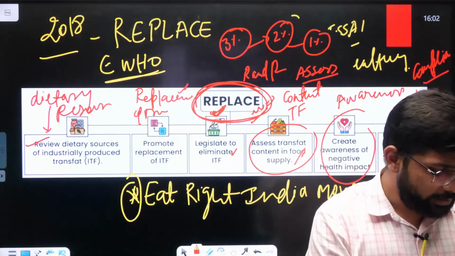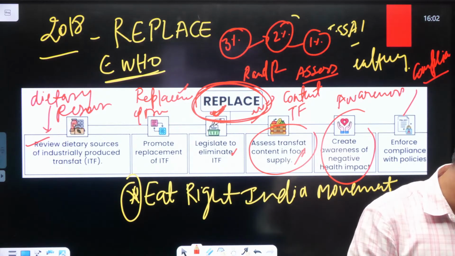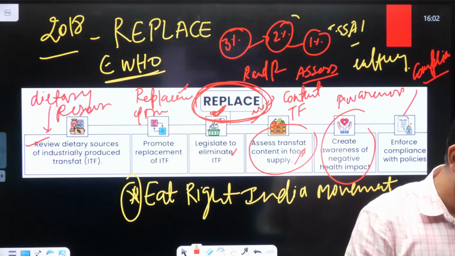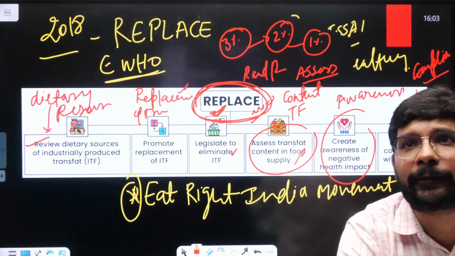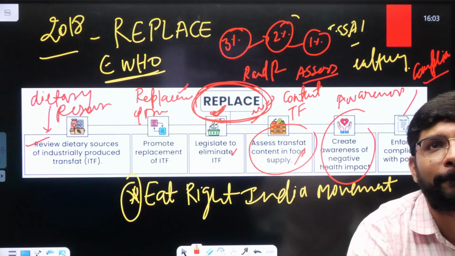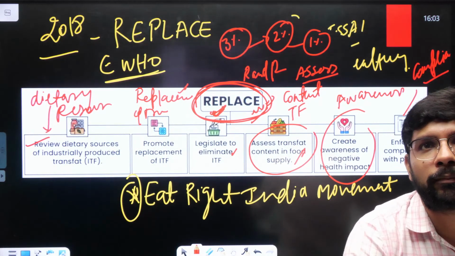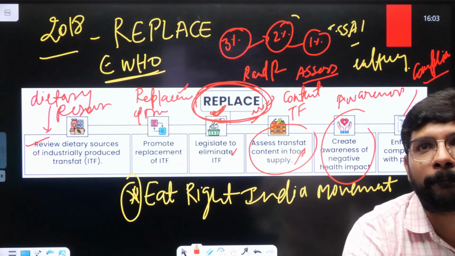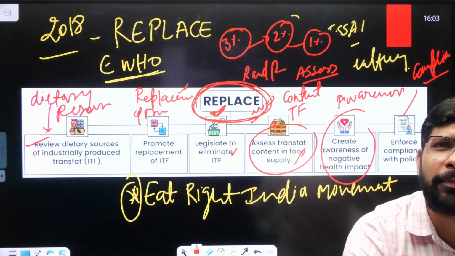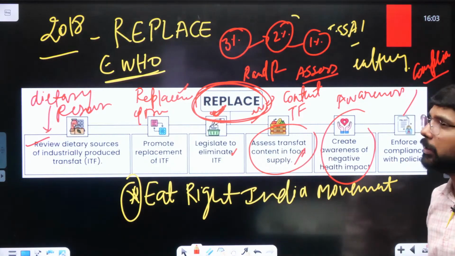Okay, so it is about the trans fat. Any doubts in the trans fat, please ask. Any question अगर आप लोगों को है तो you can ask any question related to the trans fats. Yes, there can be a public awareness campaign in Bharat, और polio vaccination की तरह ये हो सकता है. Okay, now let's move to the next topic.